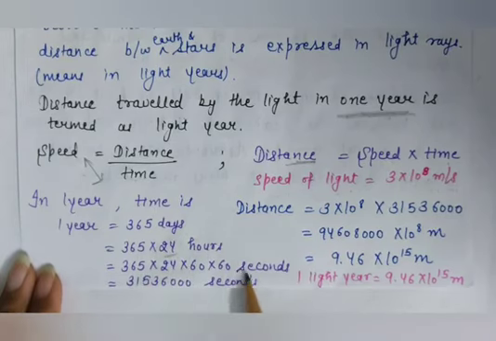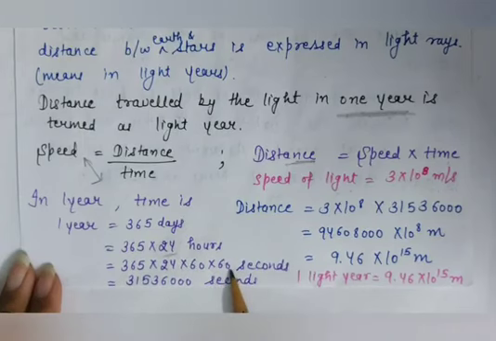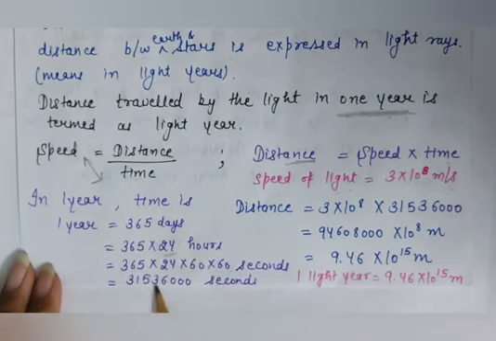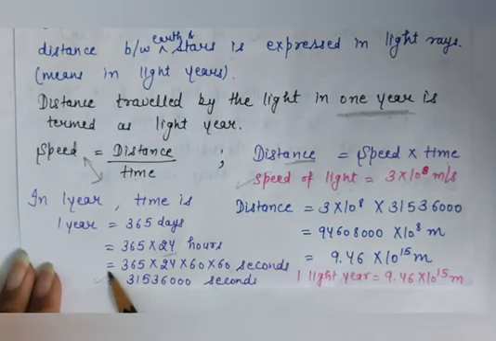And if we convert these hours into seconds, then we have to multiply it by 60. So 365 multiply 24, multiply 60, multiply 60, because in 1 hour there are 60 minutes and in 1 minute 60 seconds. If we multiply this, then we will get 1 year is equal to 31536000 seconds.